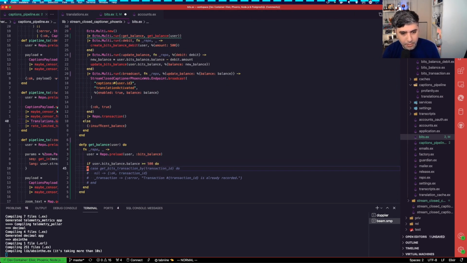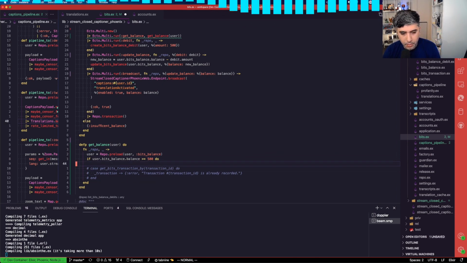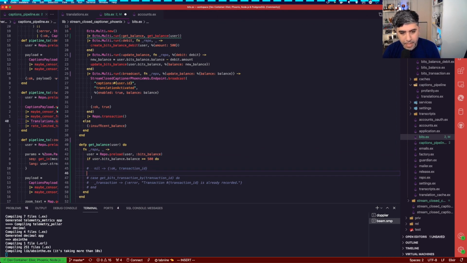So we have the user, and I want to check if the user has greater than or equal to 500 bits. If they do, we return back an OK.